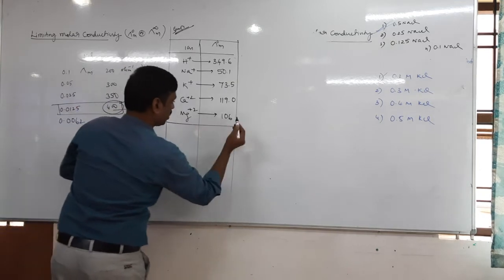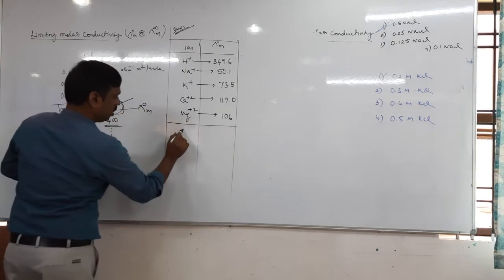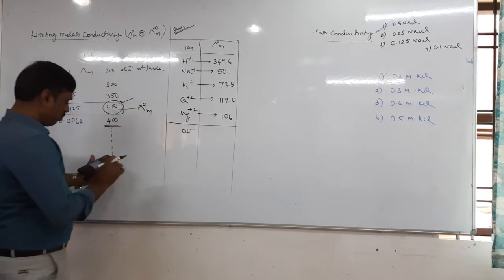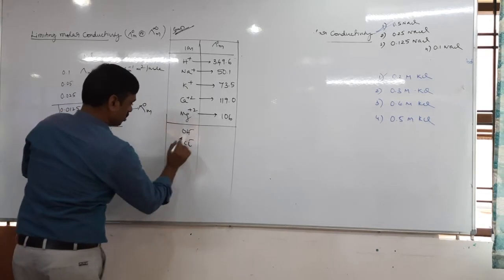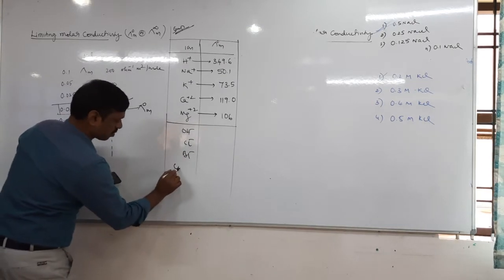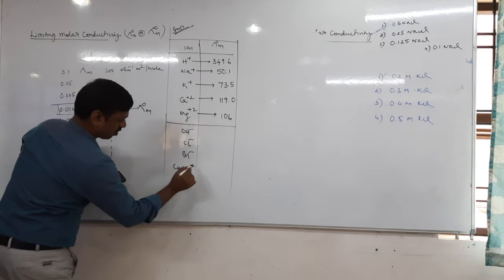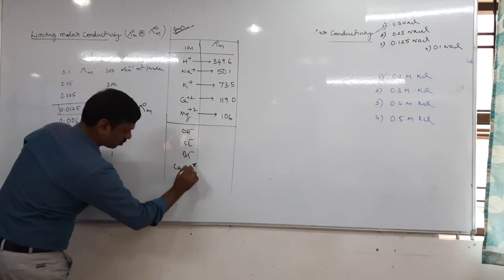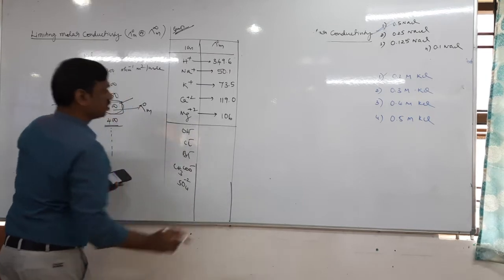These are some cations. Let us take some anions also. The values of OH minus, Cl minus, Br minus, acetate ion, sulfate ion.